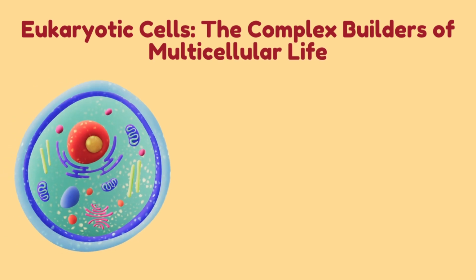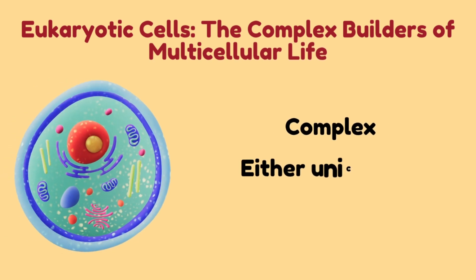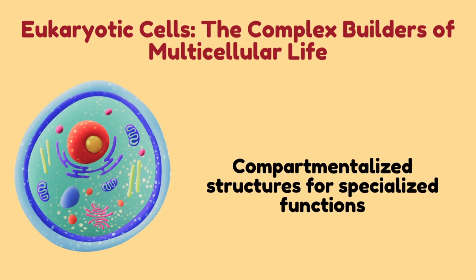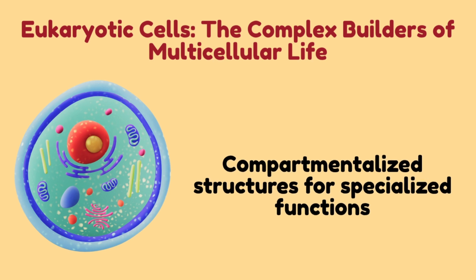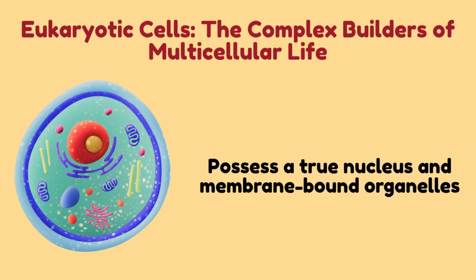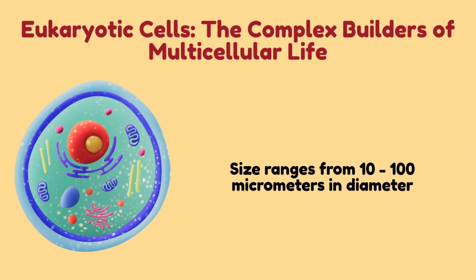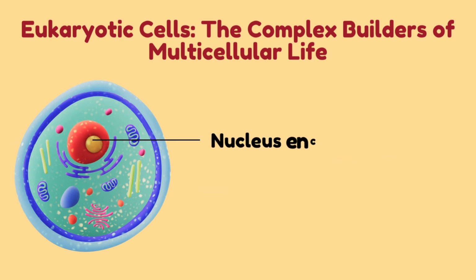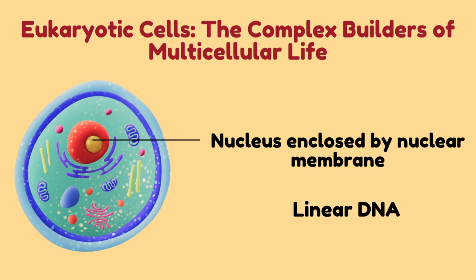Eukaryotic cells are more complex and can be either unicellular or multicellular organisms. They are distinguished from prokaryotic cells by their compartmentalized structure, which allows for specialized functions within the cell. They possess a true nucleus and membrane-bound organelles. They are generally larger and their size ranges from 10 to 100 micrometers in diameter. They have a well-defined nucleus enclosed by a nuclear membrane which contains the cell's linear DNA.